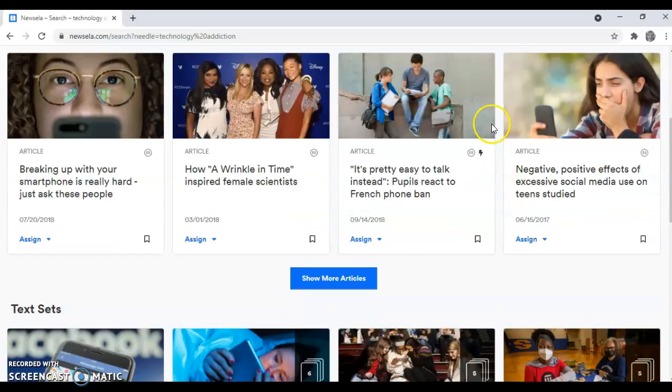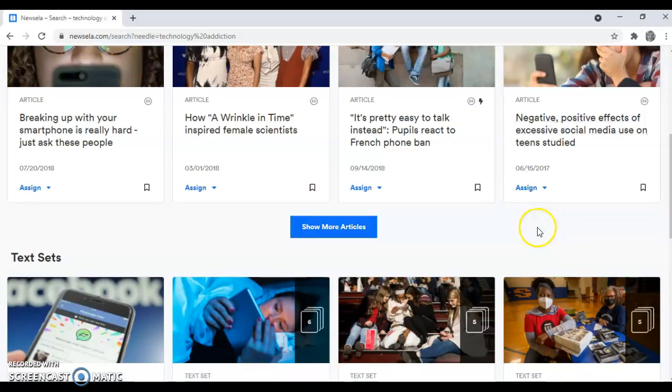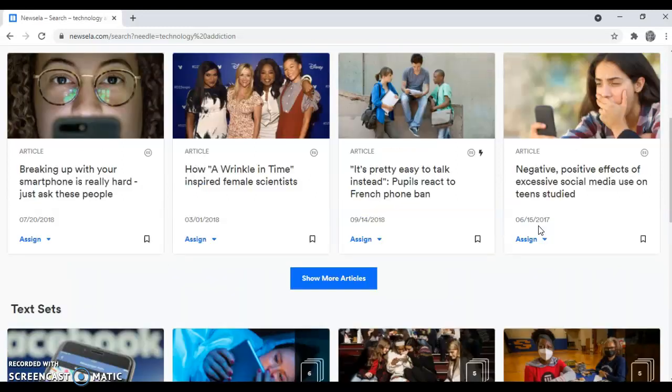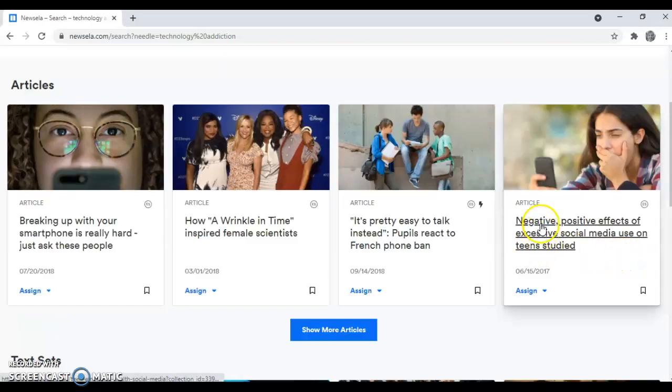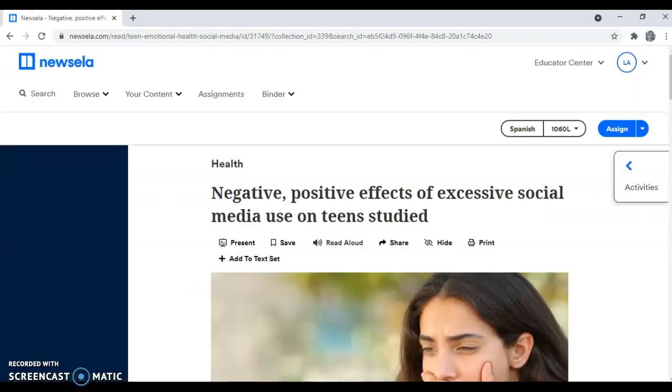And so at this point, you can take your time and read the titles of the articles and see if there's anything that sounds like a particularly good connection to your topic and claim. I see one article here, Negative Positive Effects of Excessive Social Media Use on Teens Studied. If we open this article,